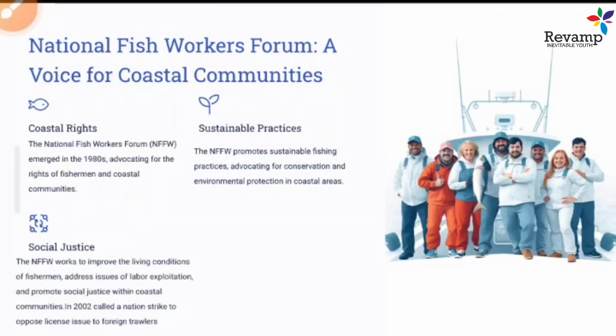Even this National Fish Workers Forum, in the mid 80s or 90s at the national level also, a lot of new laws were framed with their influence, because in 1991 the National Fish Forum consolidated and fought a legal fight with the union government, and it was successful.